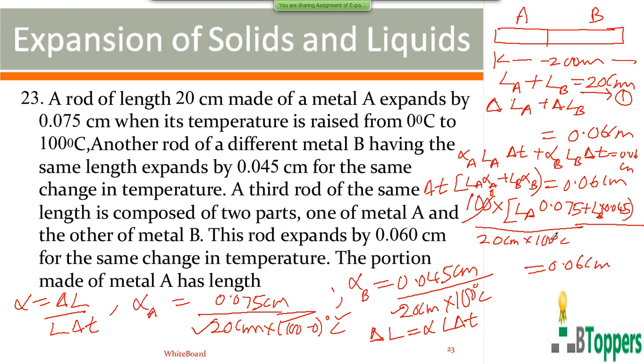So you can cancel 100 here and take this 20 centimeter to the right side, and you can take some factors common here. Or multiply both sides with 10 cube.